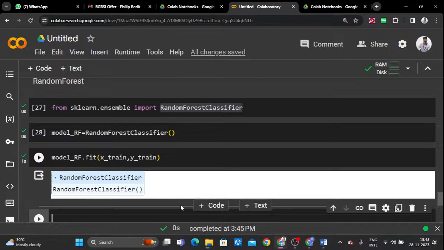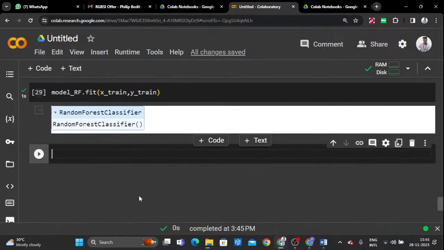So what are the training data here? X train and also the Y train. Now we need to calculate the accuracy score of the random forest. Based on the accuracy score only we can find the best model for our particular target, of course. That is the procedure. We don't have any specific options other than comparing the accuracy score. Correct? So for this, I'm going to calculate the accuracy score. For that score, we need to calculate the predicted output.